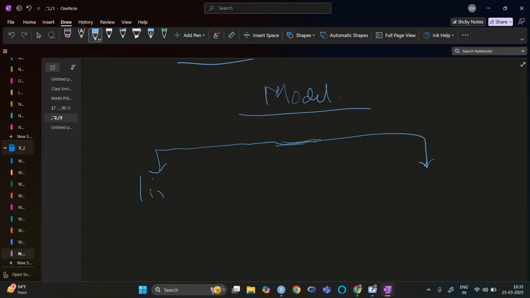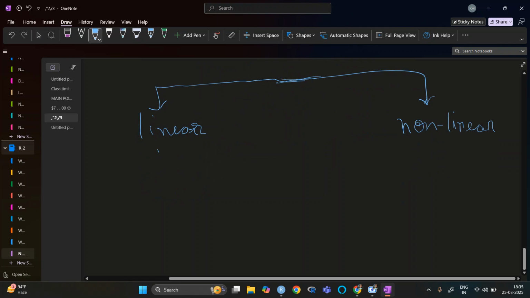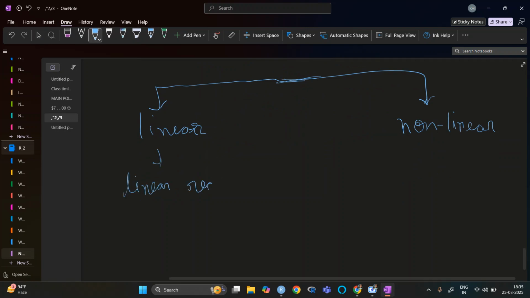Okay, so first one is linear. So for the linear one, we have linear regression, here which is non-linear.